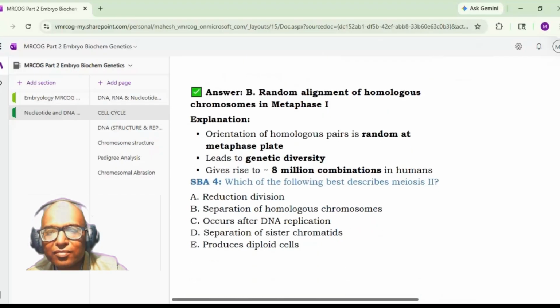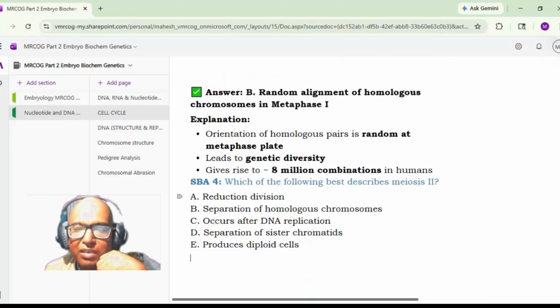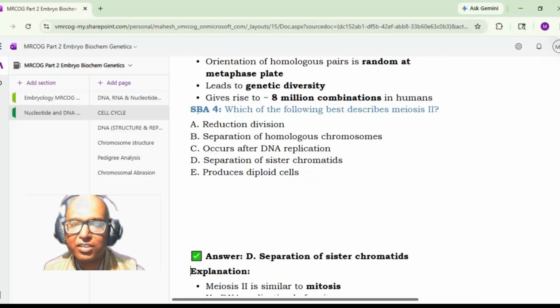Next question, doctor. Which of the following best describes meiosis II? Reduction division, separation of homologous chromosomes, occurs after DNA replication, separation of sister chromatids, produces diploid cells. Meiosis II, no? Is it C, occurs after DNA replication? No, it is meiosis 2. What happens in meiosis 2? There will be separation of sister chromatids, like mitosis. So yeah, option D. Separation of sister chromatids.